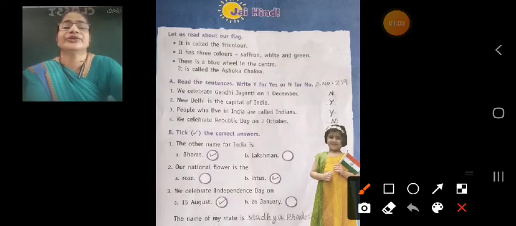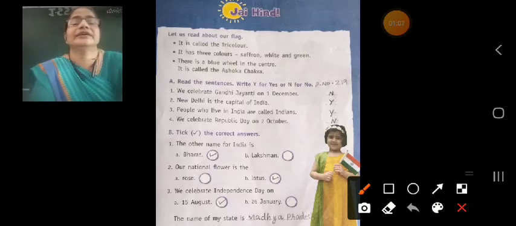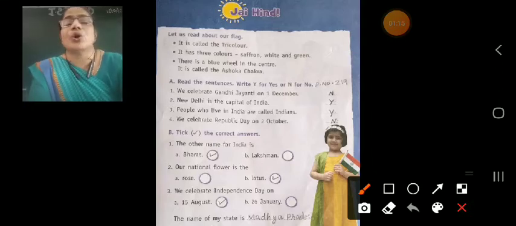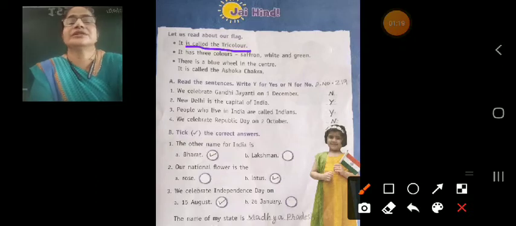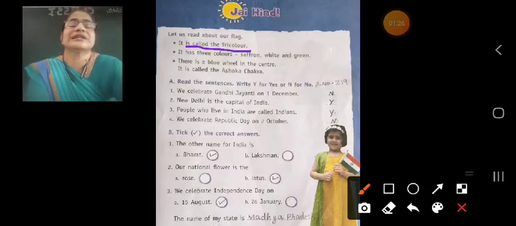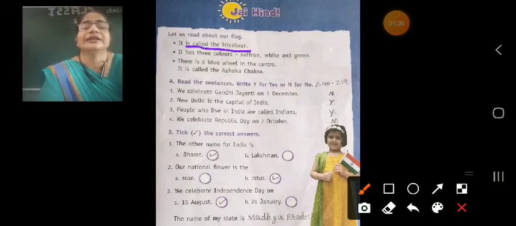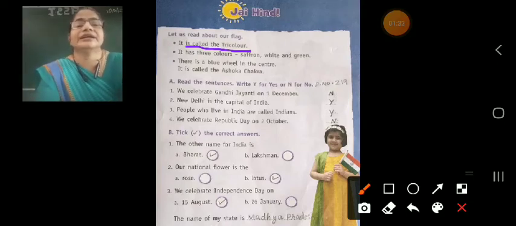Here, first we have to read about our flag. It is already written there. It is called the tricolor. How many colors are there on the national flag? There are 3 colors.